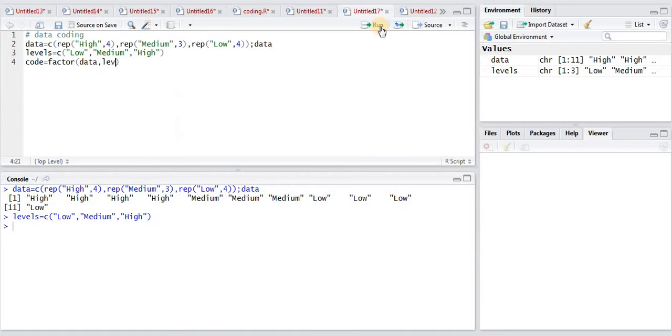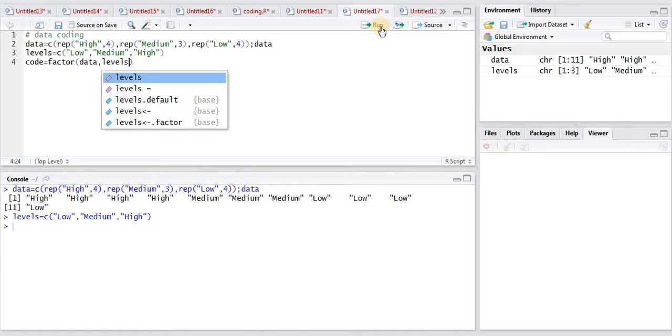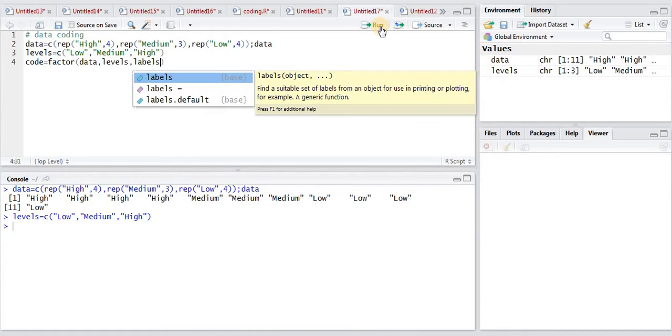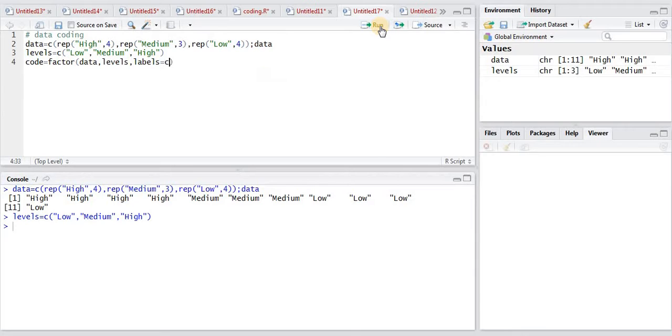These are the 2 subsets we have defined above, and labels are the new thing we will define as equal to c within bracket 1, 2, 3. So these are the 3 levels coded as level 1, 2, 3.